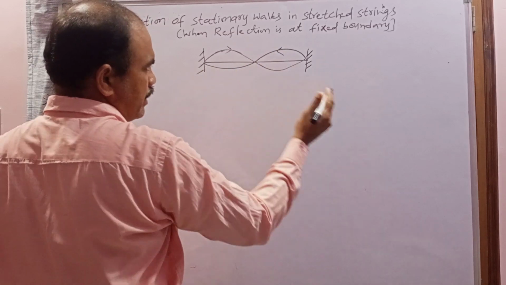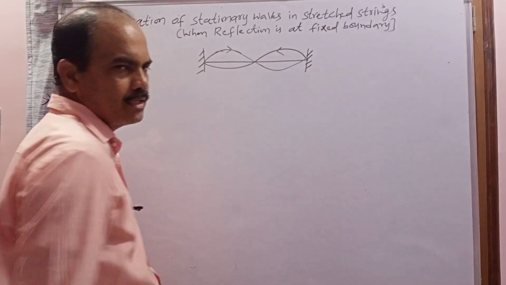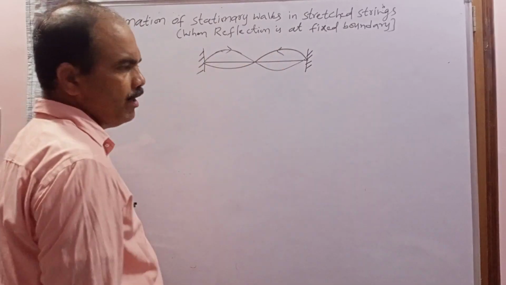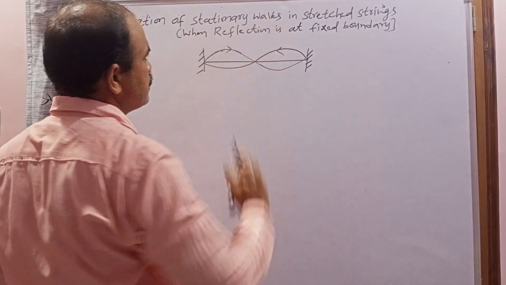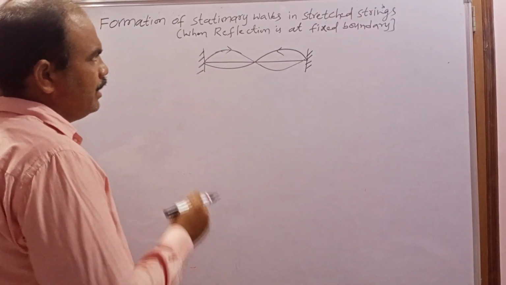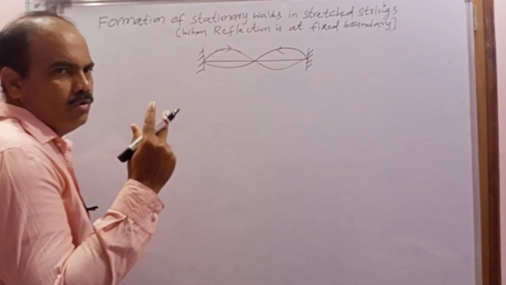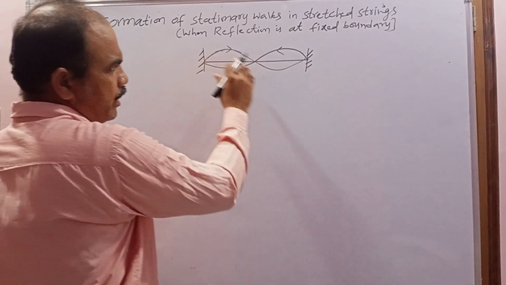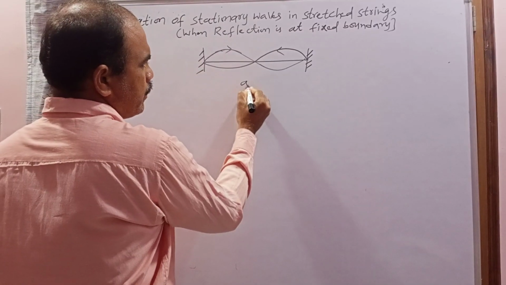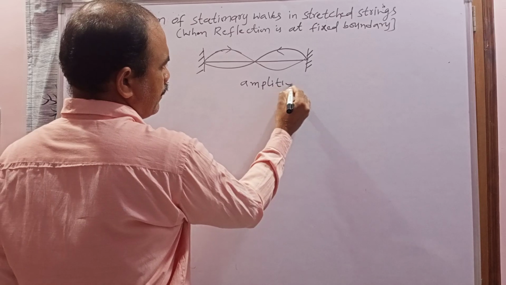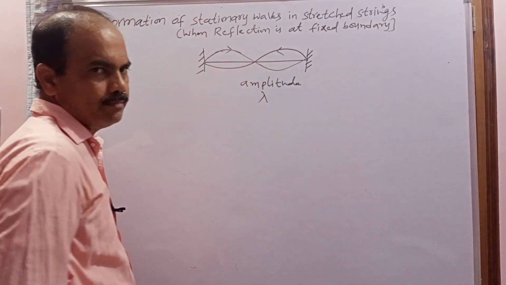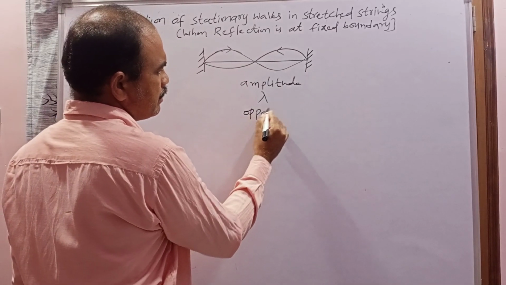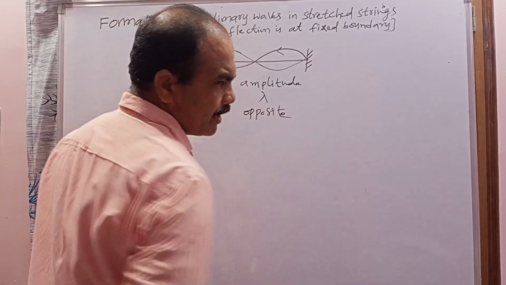When these two waves are traveling in the medium in opposite directions, they are superimposed at every point. Due to that, a new type of wave is formed. That wave is called the stationary wave. What are the conditions to form the stationary wave? Two progressive transverse waves are required, having the same amplitude as well as the same wavelength. The next condition is that the two waves must travel in opposite directions.